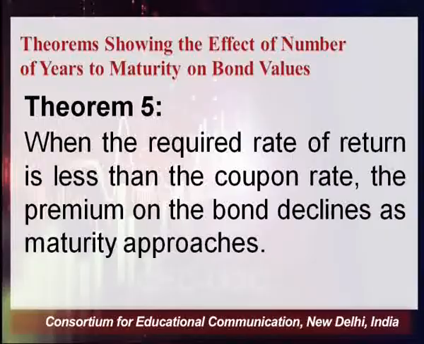So this theorem is actually showing the effect of number of years to maturity on bond values. We have to keep this in mind, what exactly we are doing. Here in this theorem, we are trying to show the effect of number of years to maturity on bond value. That with the passage of time, what exactly is the role of time? With the passage of time, what is the impact on the value of my bond? So let's try to once again apply this particular theorem to a numerical problem.